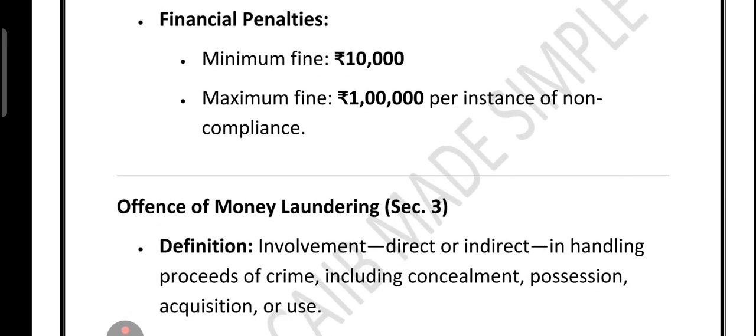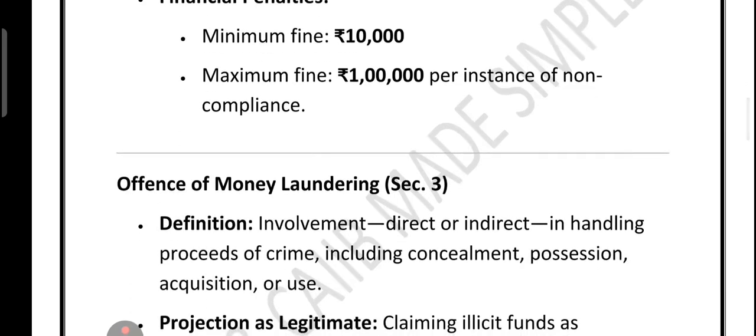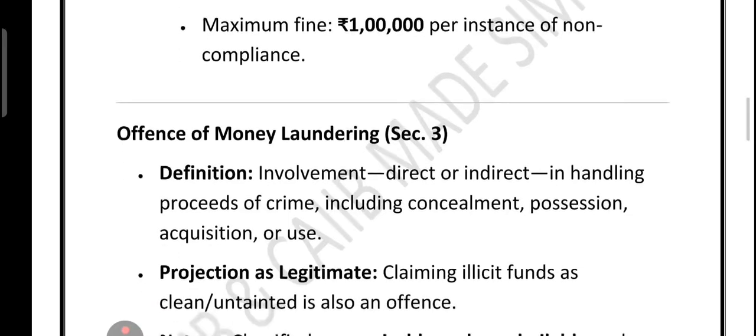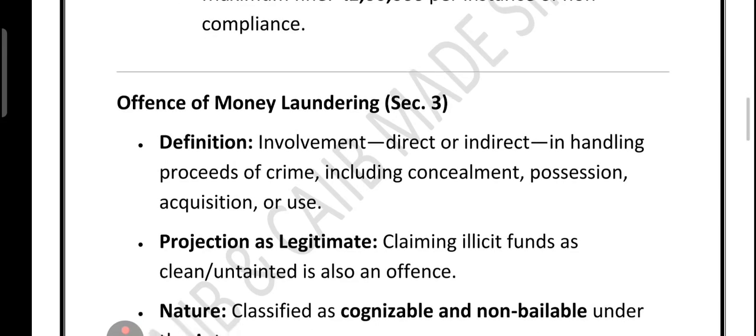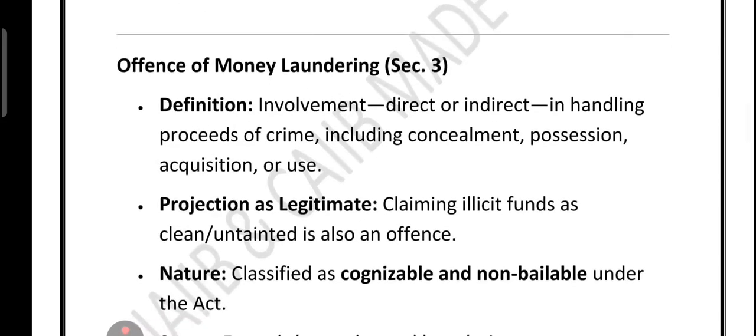Now come to the offense of money laundering under the section number 3. So what does it mean? If anyone is directly or indirectly involved in handling money that comes from crime, whether by hiding it, keeping it, acquiring it, using it, it counts as money laundering. Even if you try to project dirty money as a clean money, that is also an offense. And the new law treats it very seriously. It is a cognizable and non-bailable offense. So the scope is very wide.